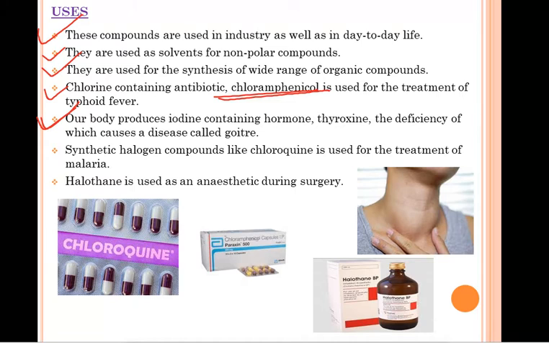We can suffer from a disease called goiter, in which we can see the swelling in the neck. The size of the neck will increase. There will be swelling in the neck, and that disease is called goiter, and it occurs because of the deficiency of the hormone called thyroxine. So we should always take iodine in our diet. The salt which we are eating, iodized salt, because of that, the hormone thyroxine is produced in our body.